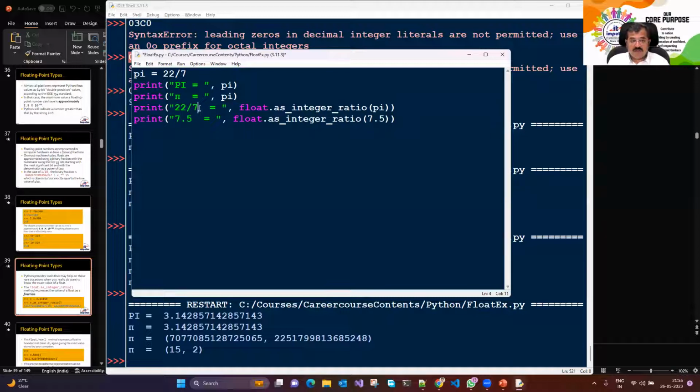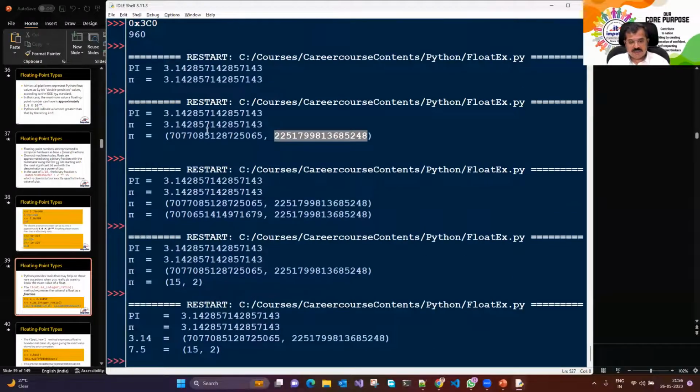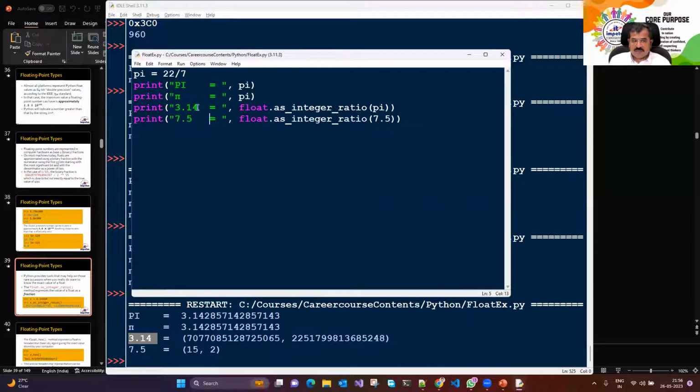Okay, but then value of pi as integer ratio, I had given 3.14 as integer ratio. So एक value of pi जो था एक 3.14 as integer ratio ले लिया और एक 7.5 as integer ratio ले लिया, and we got the result as an integer ratio 15 divided by 2. Here when I say 3.14, this number divided by this number will give exactly 3.14, and so on. But if you really want this mathematical constant pi, you don't have to give such an expression. Probably this may not be the most appropriate one.